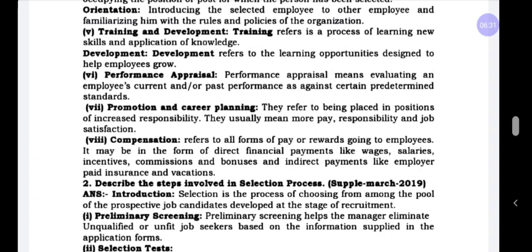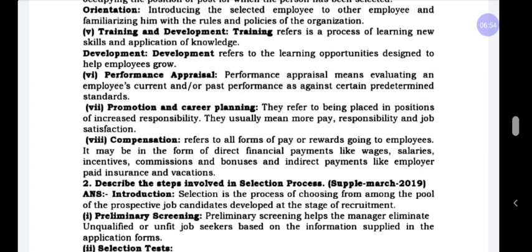And next, training and development. Training refers to the process of learning new skills. If a new employee goes directly to the plant level or production, it is very difficult, because he should acquire some knowledge. He should know what he has to work on, how he has to work, and in which method.